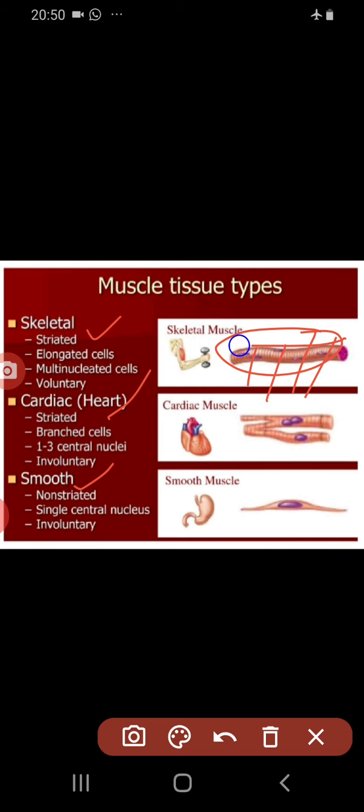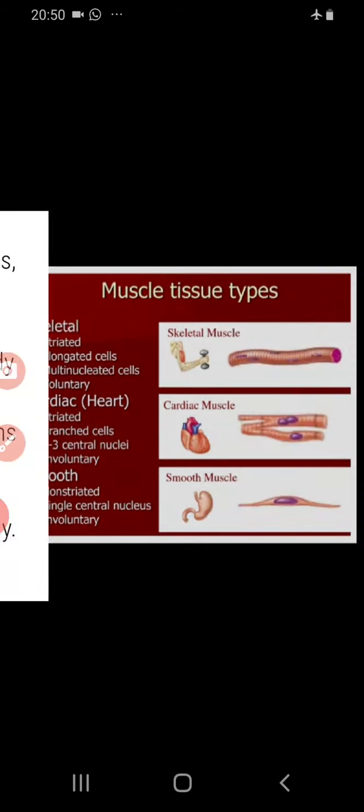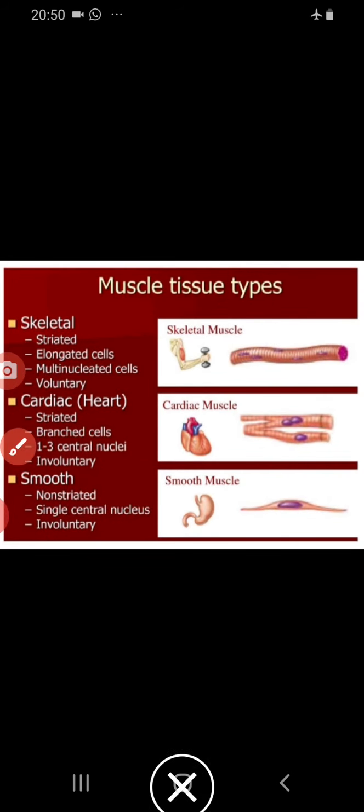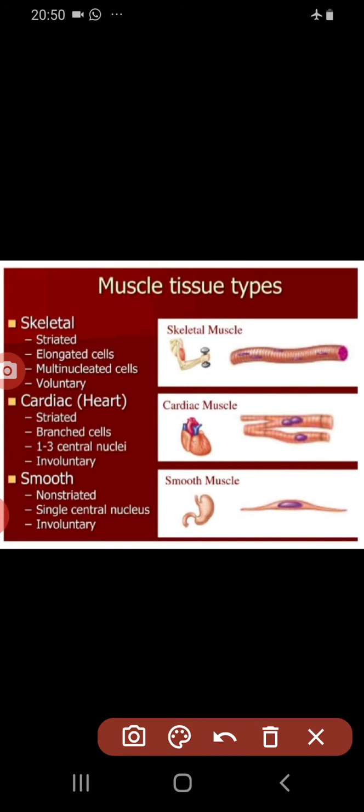The cells are elongated in shape. Then they are multinucleated, means you can easily see many nuclei in them. Then they are voluntary. The word voluntary means they are under the control of our will, means according to our will we can move the skeletal muscles. So that is why skeletal muscles are also known as the voluntary muscles.